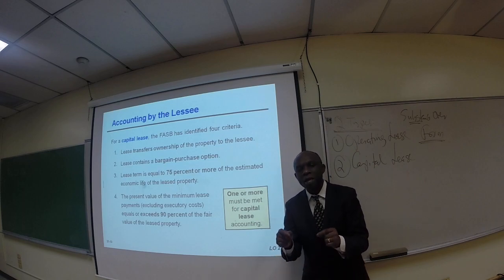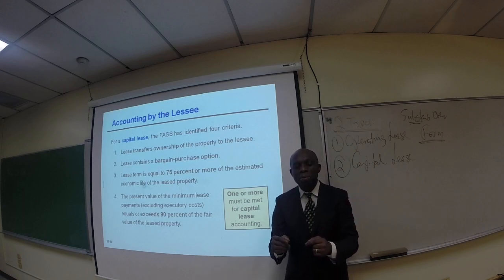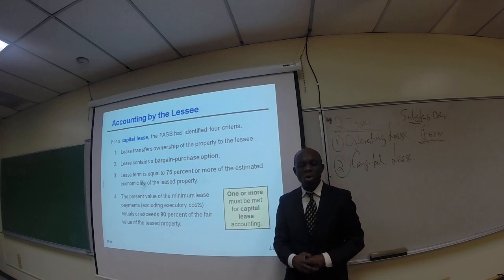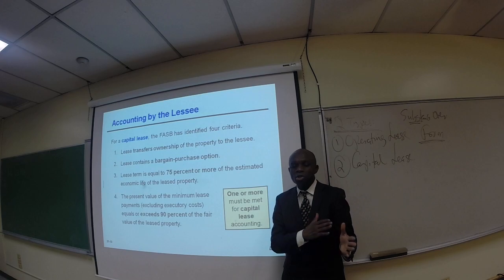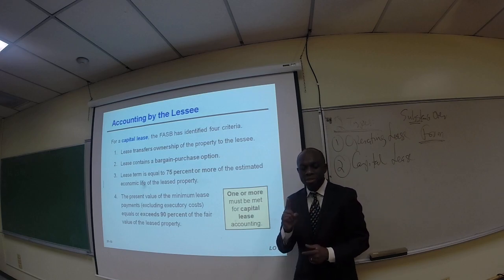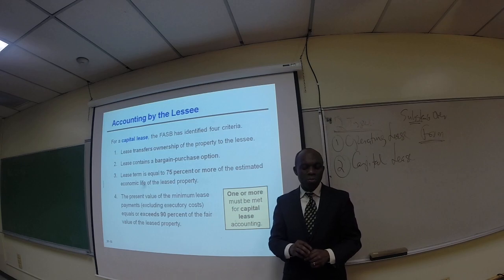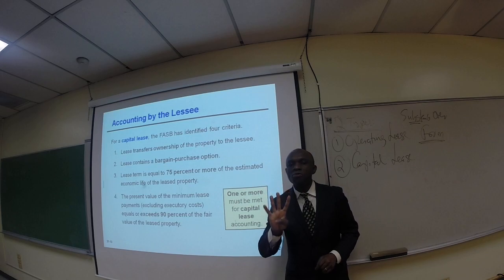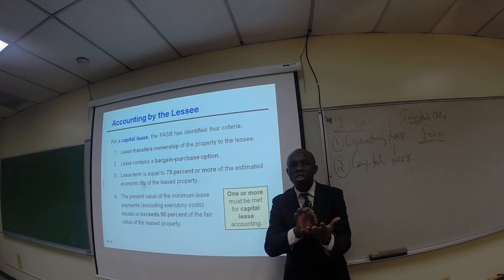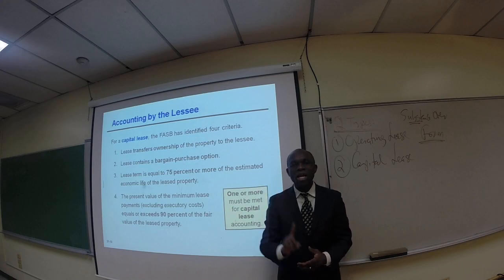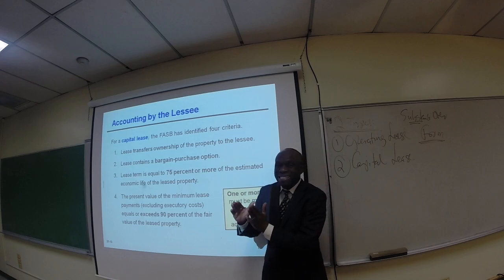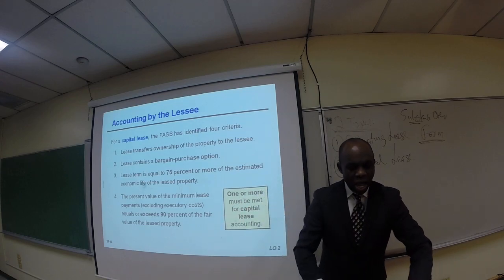Number 4, if the present value of the minimum lease payment, excluding executory costs, equals or exceeds 90% of the fair value of the leased property, it is a capital lease. What does that mean? 90%. So we're going to talk more about that in a minute, the 90% rule. One thing that I want you to be aware of right here is the fact that if one of these four criteria is in the lease agreement, we consider it as a capital lease. Again, we are still talking about lease from the standpoint of the lessee, not the lessor at this point.